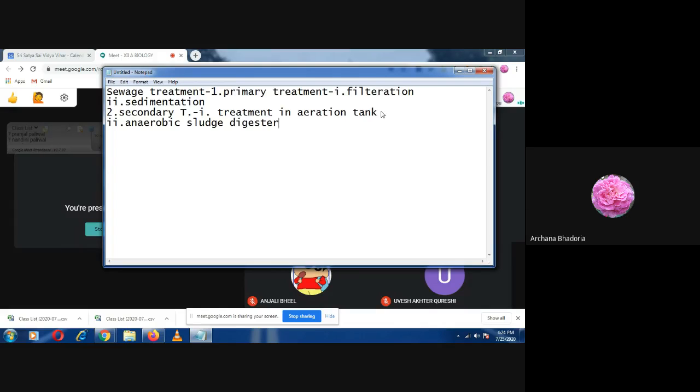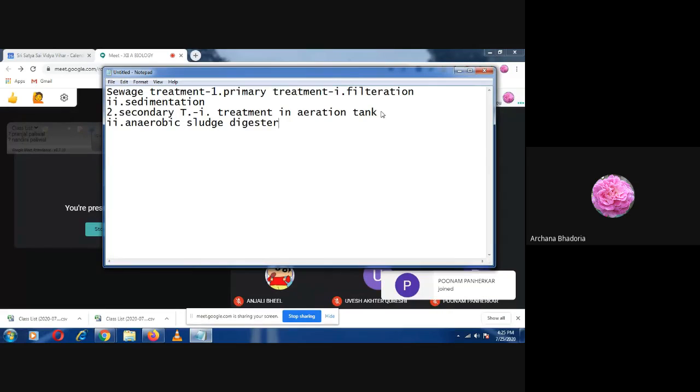So this process will be continued till the time the BOD gets reduced. During this process, the effluent will be continuously agitated, then air will be supplied to it to increase the growth of those microbes. Once the BOD is reduced, it will be passed to the next tank, that is the sludge digester. In the sludge digester, some other bacteria and fungi will feed upon it and will produce which gases?